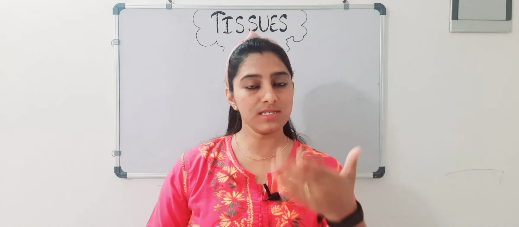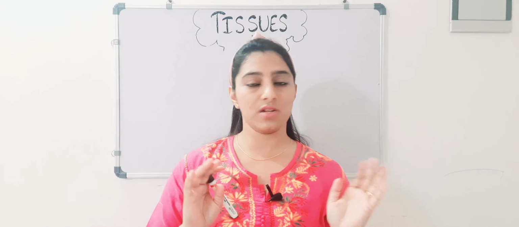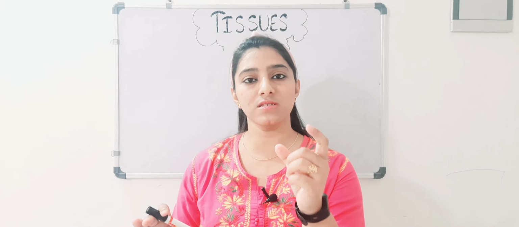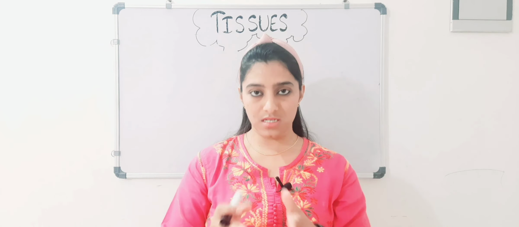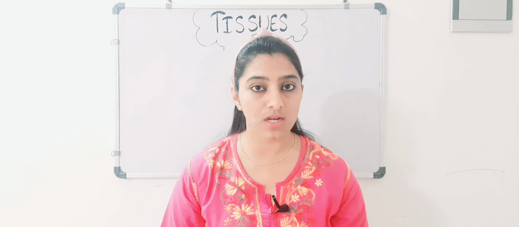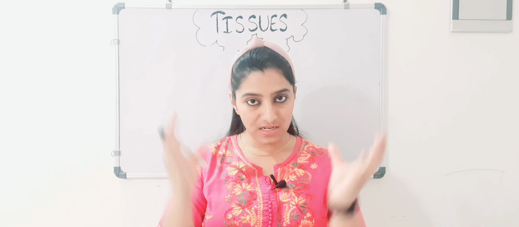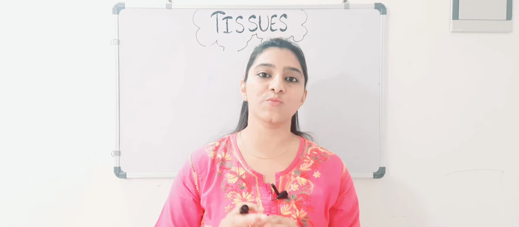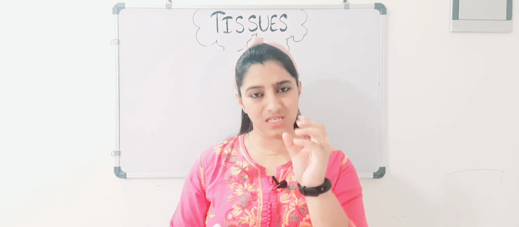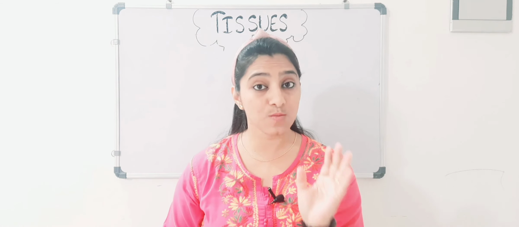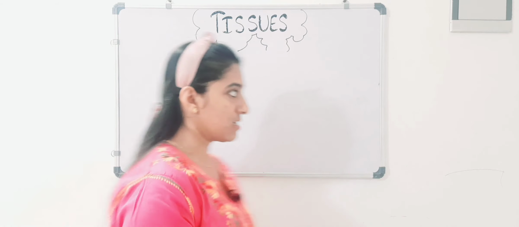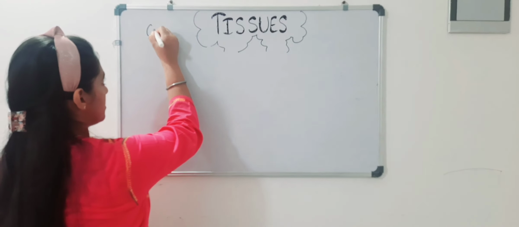As I already told, cells are the basic structural and functional unit of living organisms. Structural means present to give a structure to an organism, and that structure will perform a specific function. Means the basic unit is the cell only. The smallest unit is the cell only. So starting with the cell,